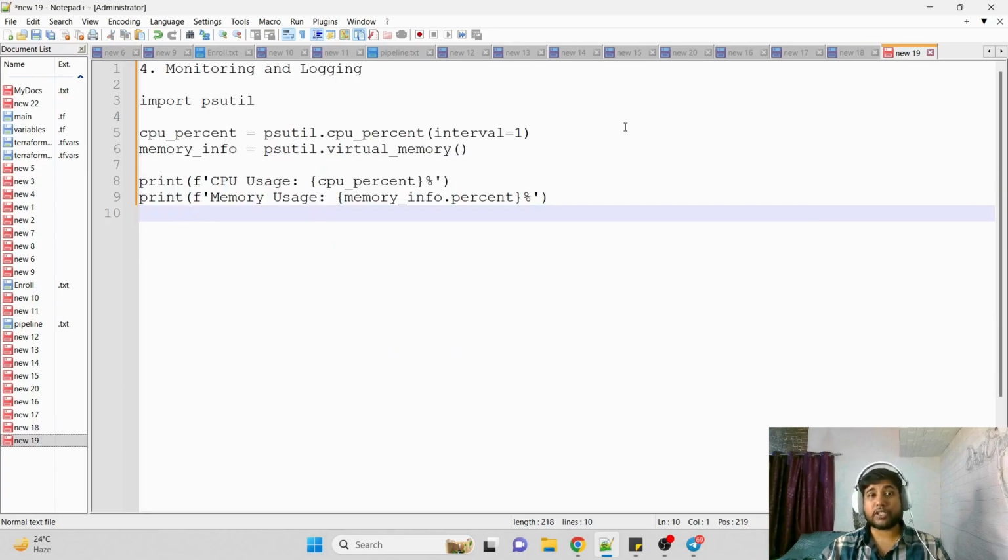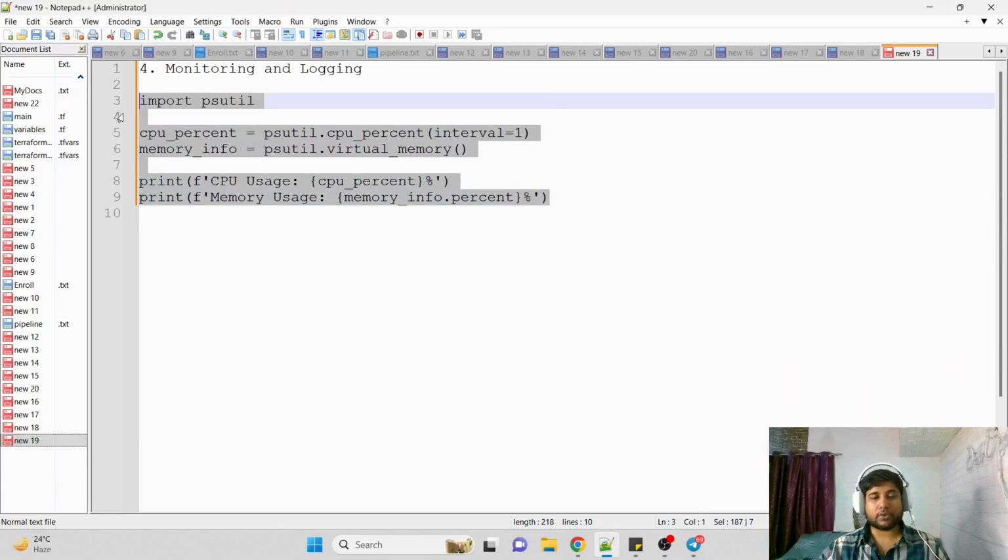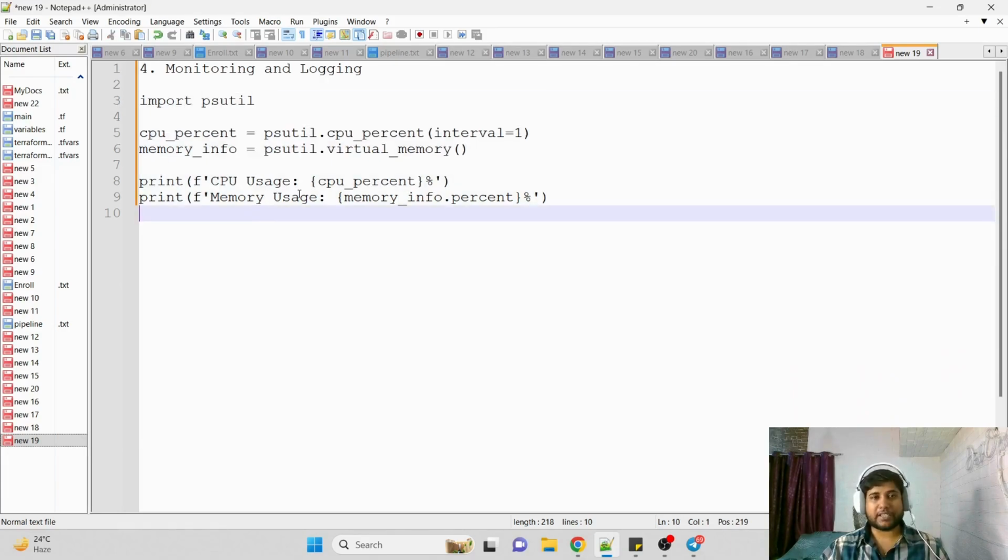Coming to the last option, which is monitoring and logging. In the beginning I was telling you one of the key features of Python: it has a rich standard library, with lots of libraries and packages, which are pre-written source code to perform specific kinds of tasks. For example, if you see this small code, even though it may not make much sense as of now, let me explain what exactly is happening here.